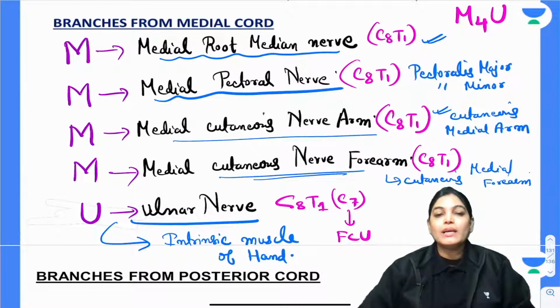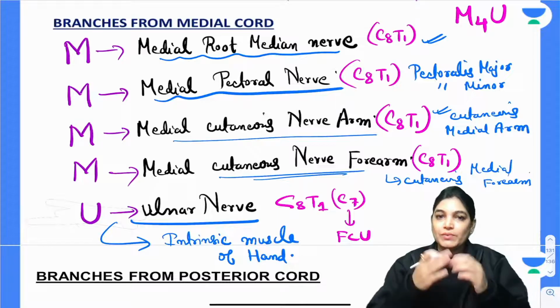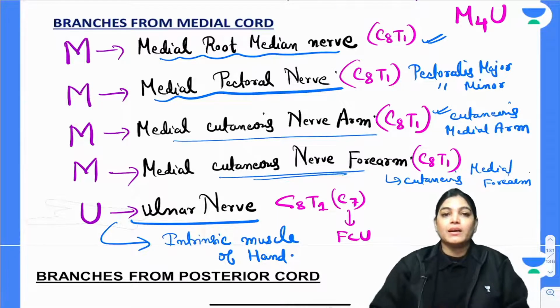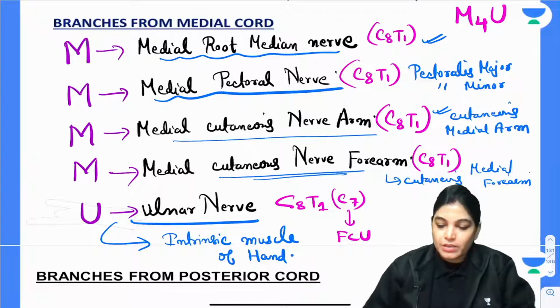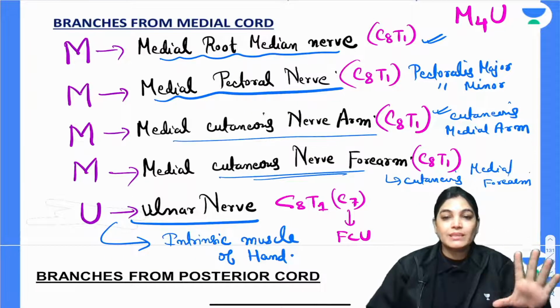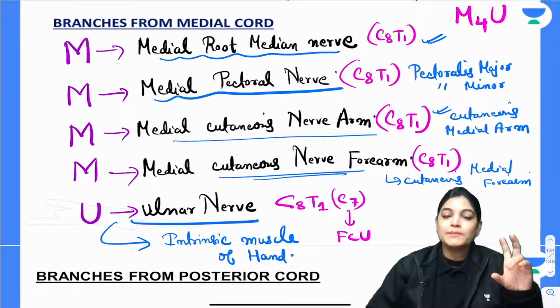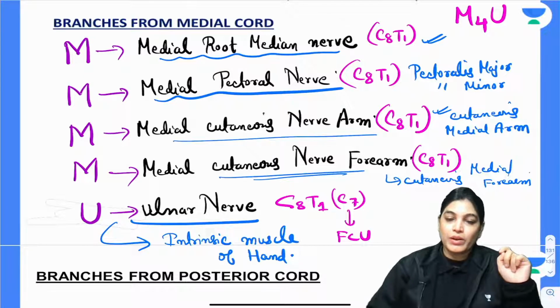Actually, ulnar nerve is supplying only two muscles in the forearm. So it is an important thing which you have to know, but we will talk about the great nerves like ulnar nerve, median nerve and radial nerve in much more detail. But for remembrance, just note down that median nerve is giving innervation to all the muscles of the forearm flexor group except flexor carpi ulnaris and medial part of flexor digitorum profundus, because these two muscles are getting innervation from ulnar nerve.